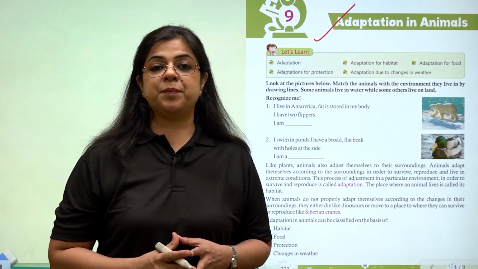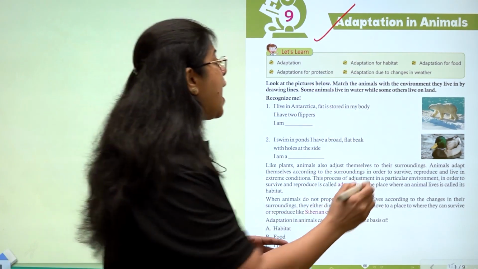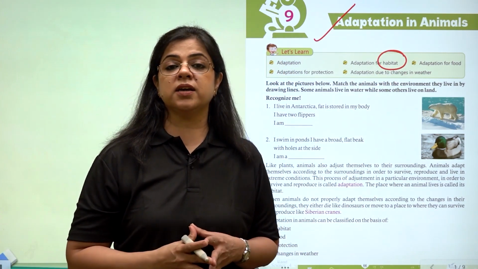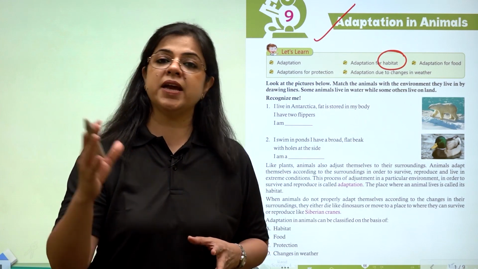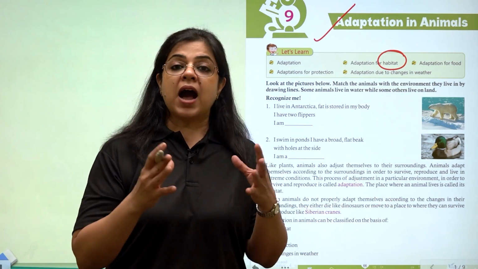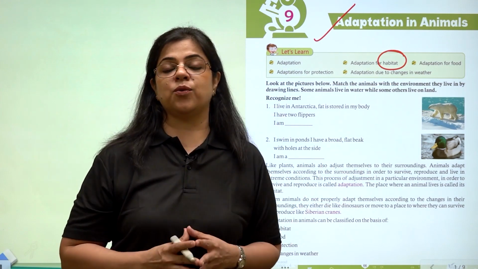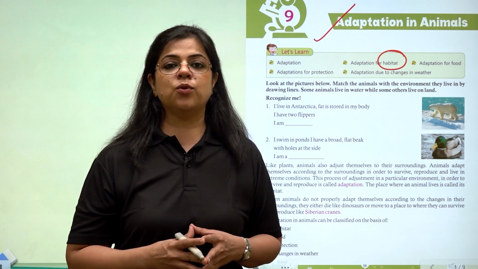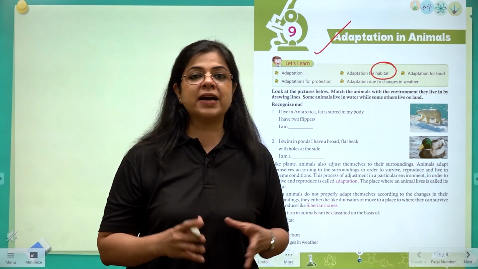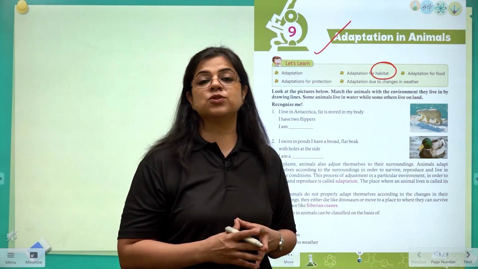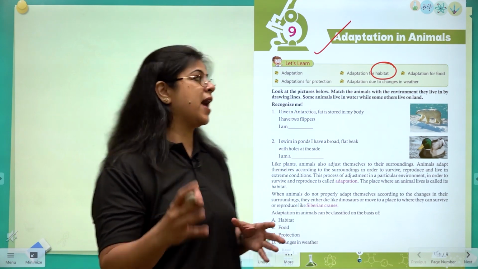Now, these adaptations depend on the habitat of animals. Habitat क्या होता है? हम कहाँ रहते हैं? अपने हाउस में. Animals कहाँ रहते हैं? अपने हाउस में. House and the surroundings around it are known as habitat. तो frog का habitat क्या हुआ? Pond. Duck का habitat क्या हुआ? Again pond. So this is also different for different animals.